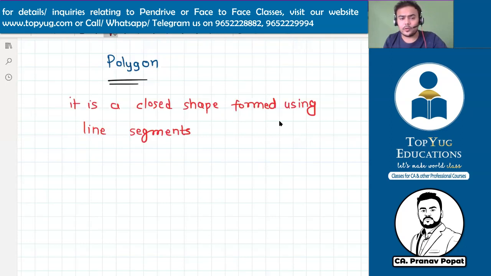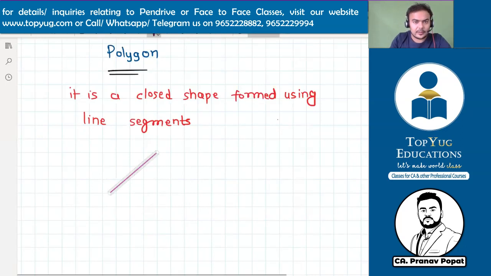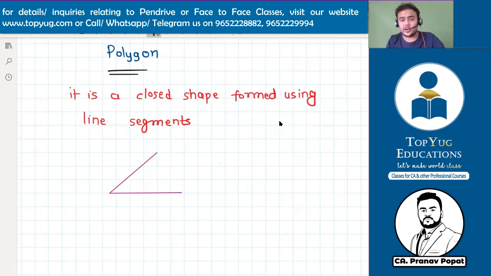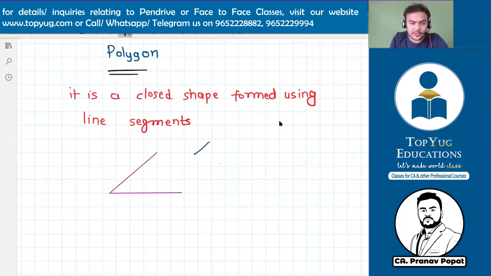Now you already know what a line segment is, right? So let's try to make some shapes using line segments. Suppose this is one line and this is another line. Have I joined two line segments? Yes. But is this a closed shape? Do you understand what a closed shape is? Only when the initial point and end point are joined is the shape considered closed.